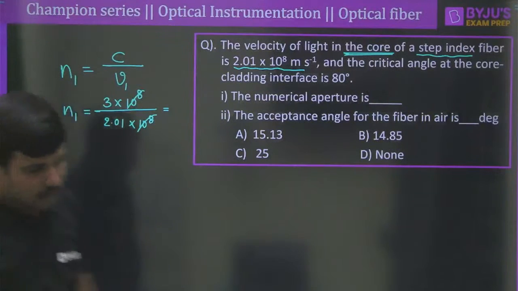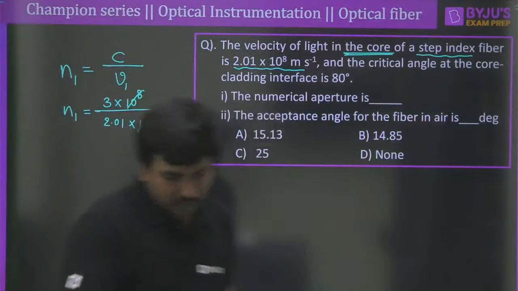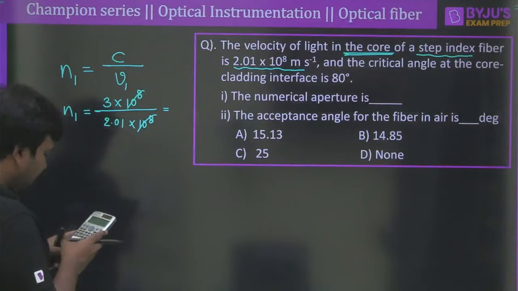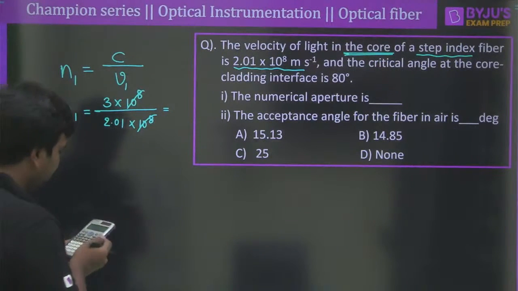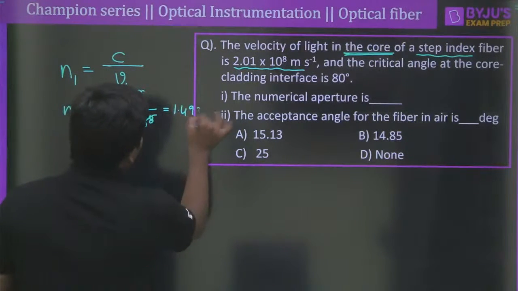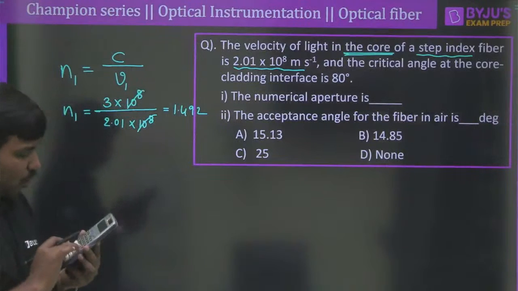N1 value, Pramit, any value, you got it? So you have to be fast enough, right? Yes. So it is going to be 3 divided by 2.01. So all the way you are getting like 1.49, right? So let me write down 1.492. That is the refractive index of the core.